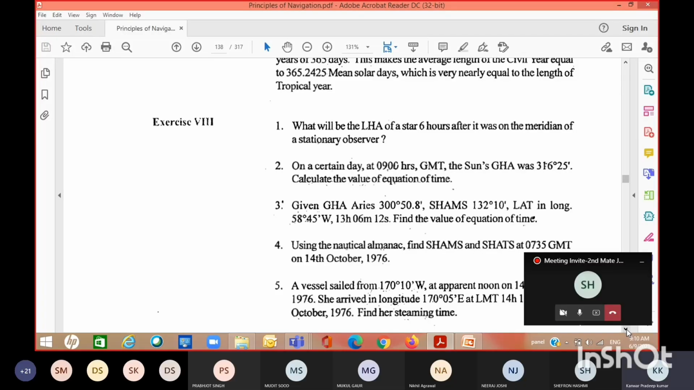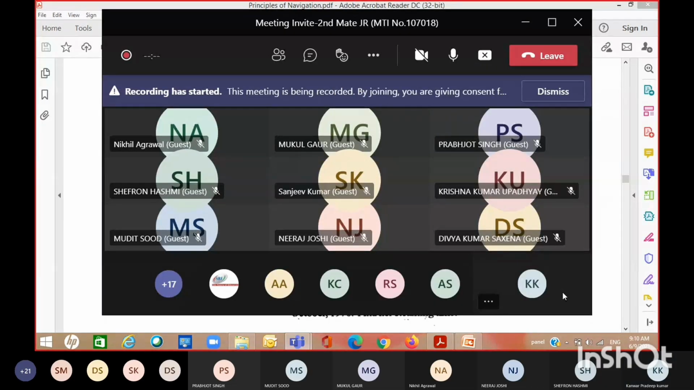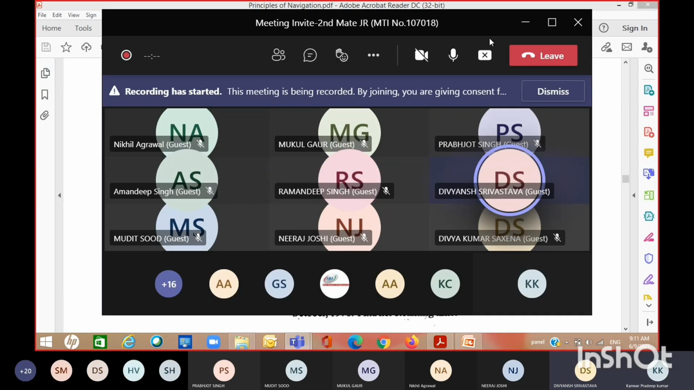After 6 hours, what is the LHA of the star? So you should know in which direction the body is moving. Where will it be after 6 hours, and what will be the LHA? Just draw the diagram and show me on the camera. Whoever has finished drawing, let me have a look. Yeah, very good. Show me the diagram.